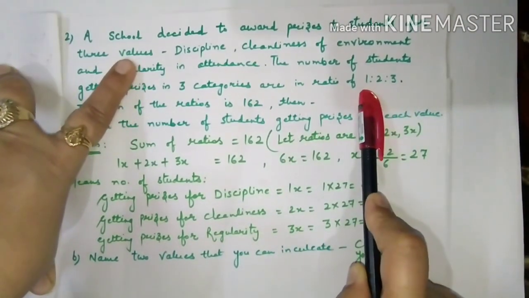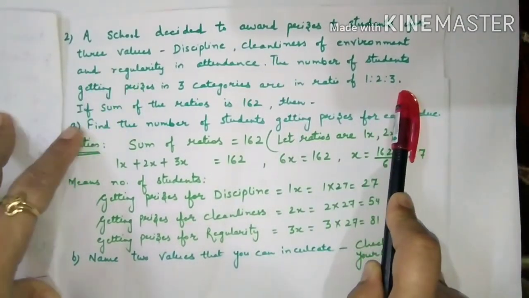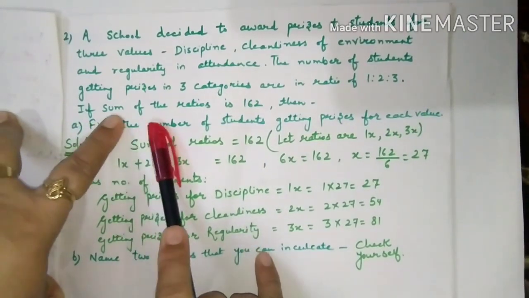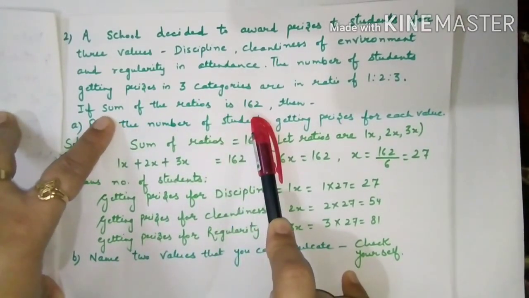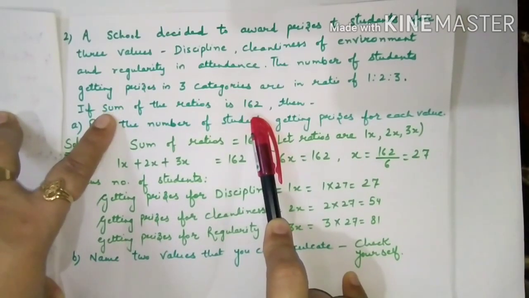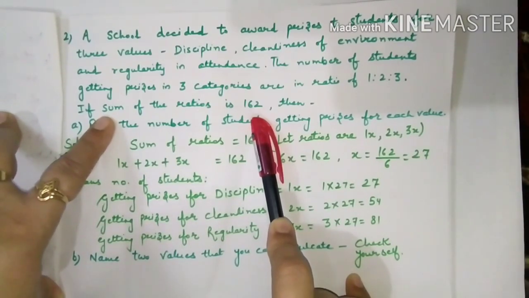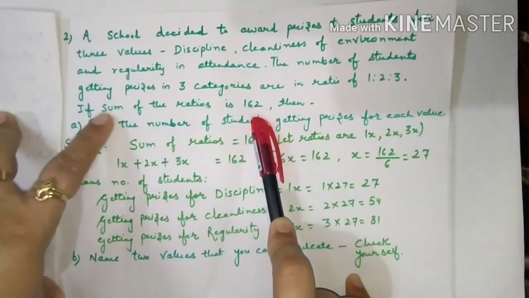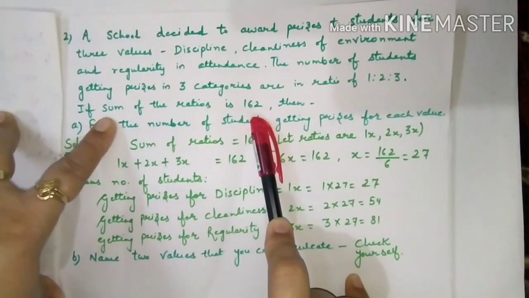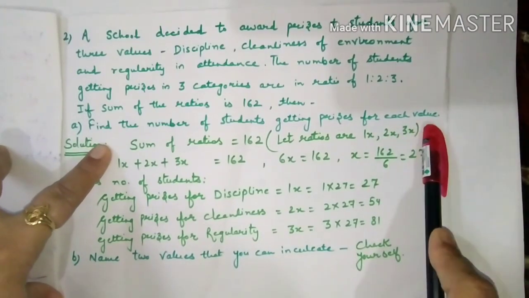1:2:3. Means for discipline, if it is 1x, then for cleanliness it will be 2x, and for regularity it will be 3x. If the sum of the ratios is 162. Children, see in the book, I think the word given is product. So I want you to do the correction. No doubt we can do the sum with the product also, but if you want your answer to match with your back answer booklet, then it must be the sum here. If the sum of the ratios is 162, then find the number of students getting prizes for each value.